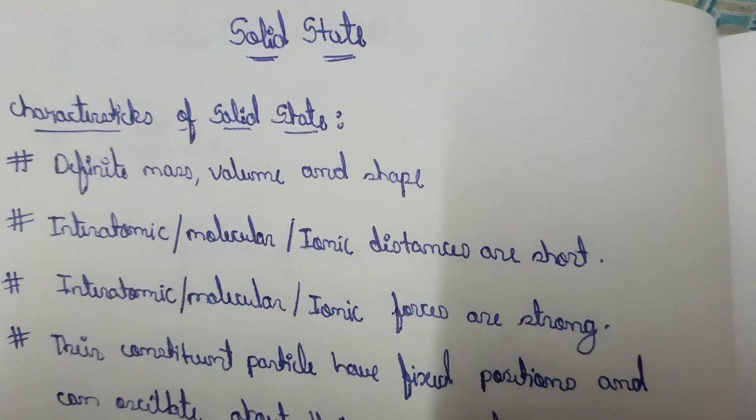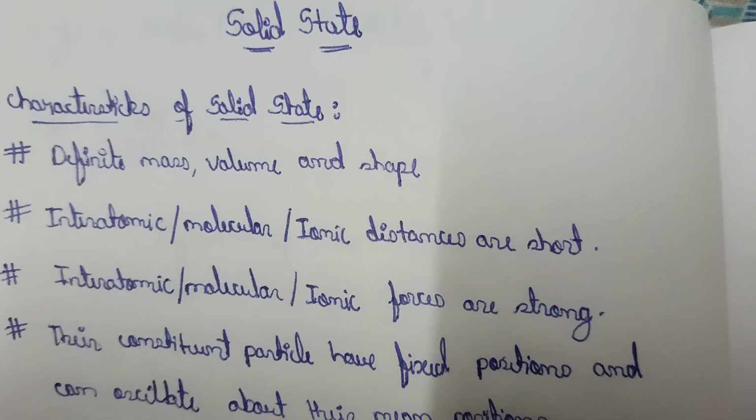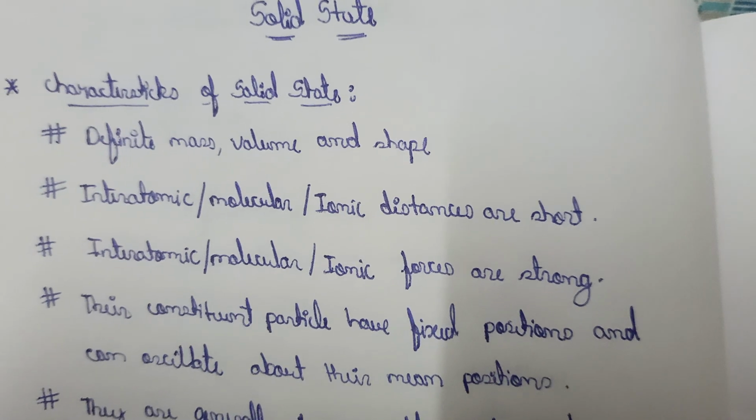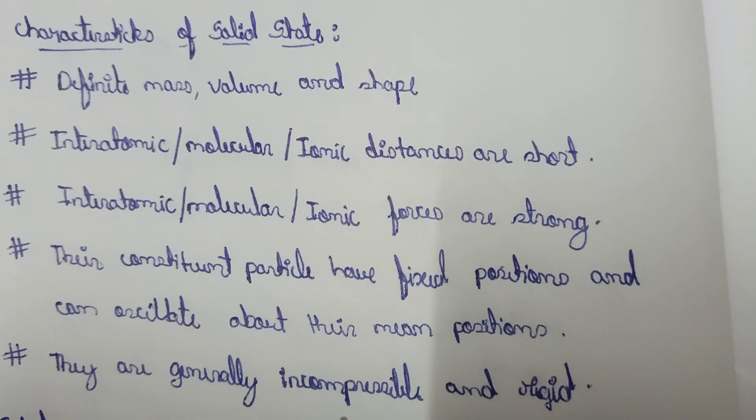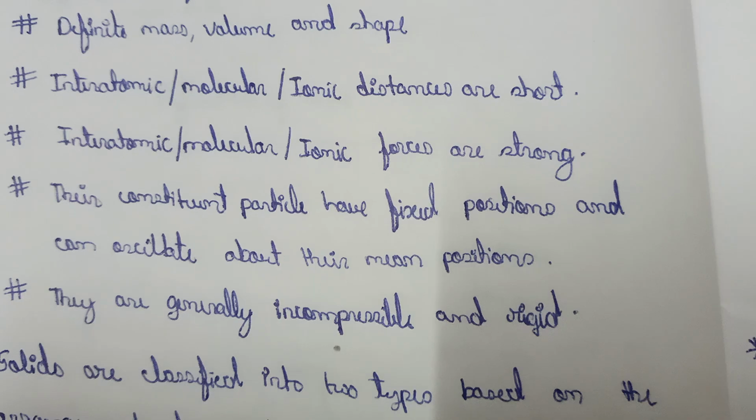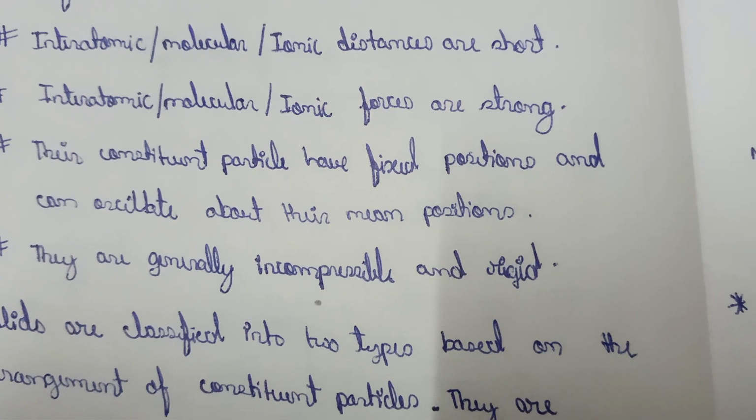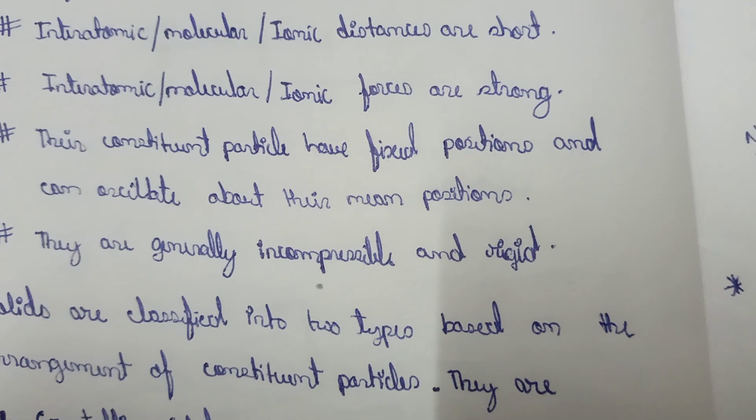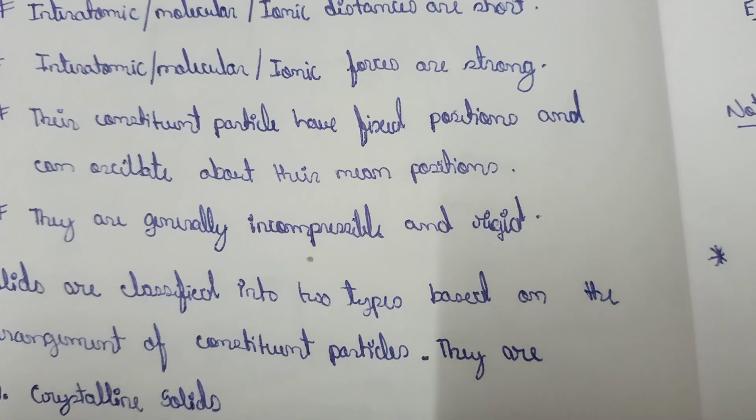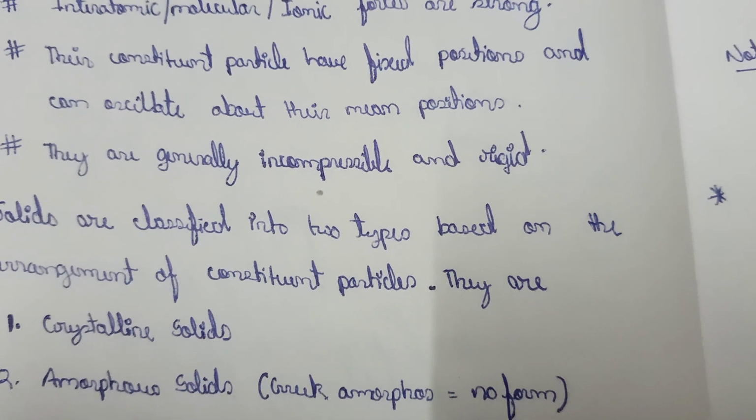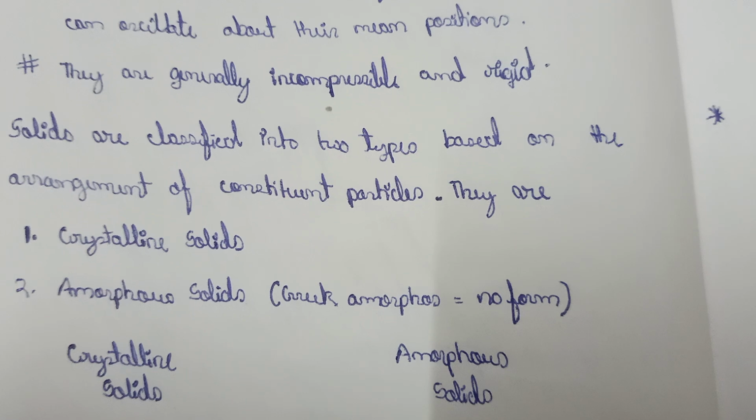Firstly, we need to learn characteristics of solid state. That is, solids have definite mass, volume and shape. Intermolecular or molecular or ionic distances are very short, and intermolecular, molecular or ionic forces are very strong, and the constituent particles have fixed positions and can oscillate about their mean positions. And solids are generally incompressible and rigid.